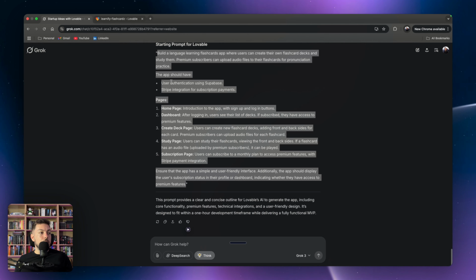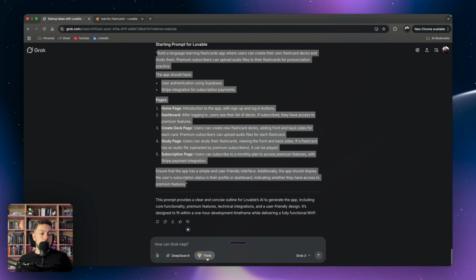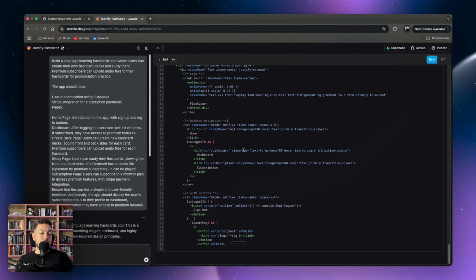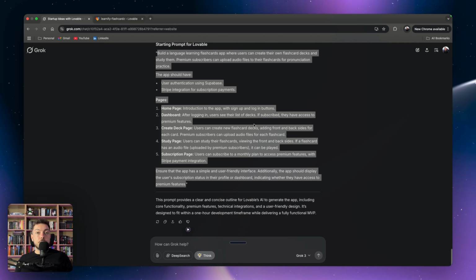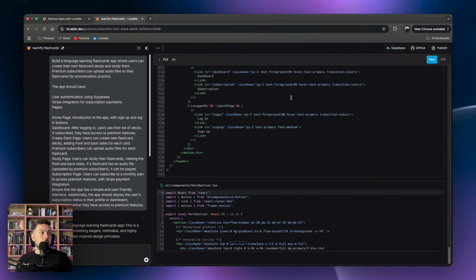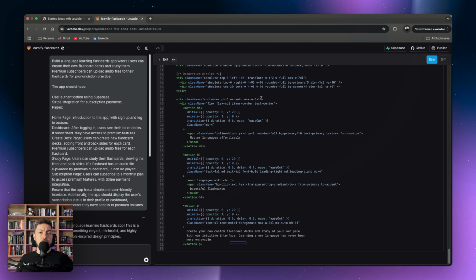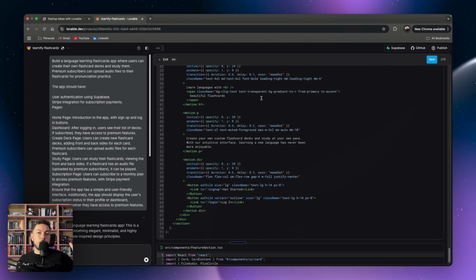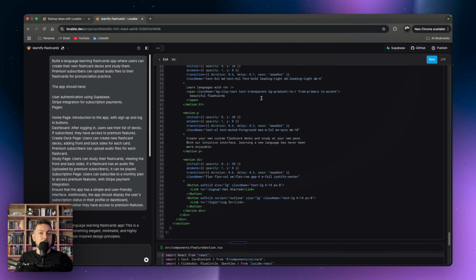And what I like about Grok is the deep research or deep search mode. Use that to brainstorm some ideas, and then you can use the think mode to get your first prompt and pop that straight into Lovable. Let it build out your code, and you can go ahead and vibe code the rest. The nice thing about Grok is this is free, so you're not paying for any of this. And then Lovable, I've covered this in previous videos, but I've got their $20 a month plan. It's the next level up from the free tier, which just allows me more prompts. But if you want to do this with a free tier, you can. Just know that you're going to be quite limited in the amount of prompts that you have.